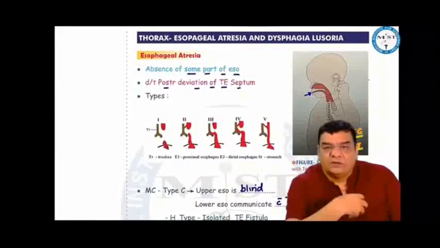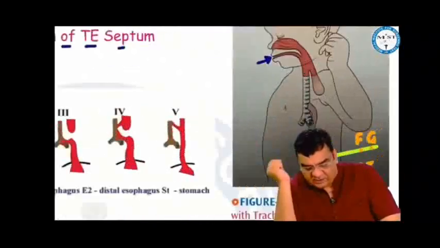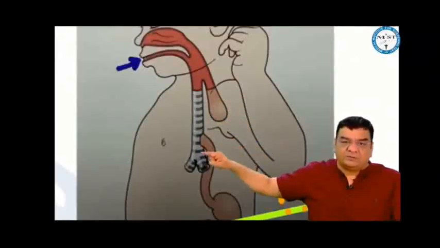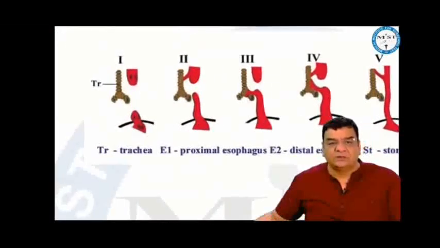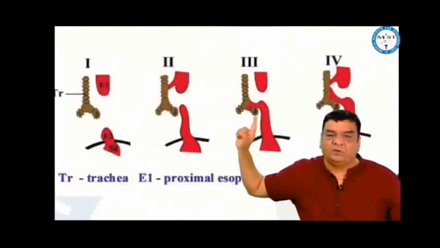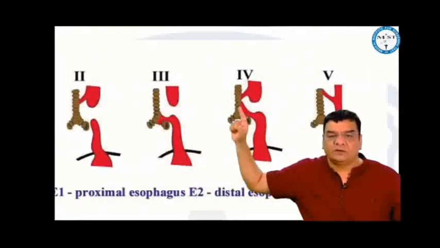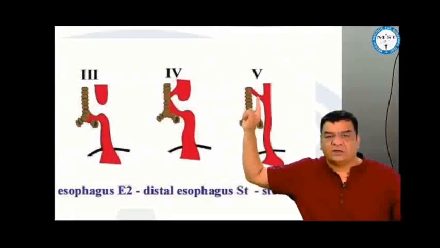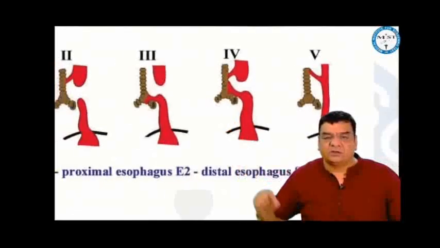In the thorax, esophageal atresia is simply absence of some part of the esophagus, and this is because of posterior deviation of the tracheoesophageal septum. Esophageal atresia can be classified into various types, like both upper and lower esophagus may be blind, not connected to the trachea, or upper esophagus connected to the trachea, or lower esophagus connected to the trachea, or both upper and lower esophagus connected to the trachea. Or sometimes there is no atresia of the esophagus, just an abnormal connection with the trachea, that is called tracheoesophageal fistula.